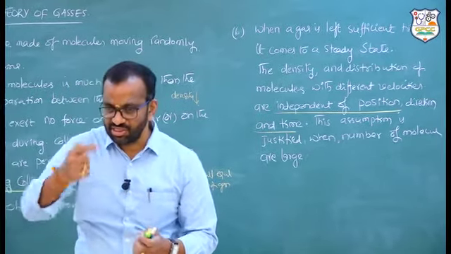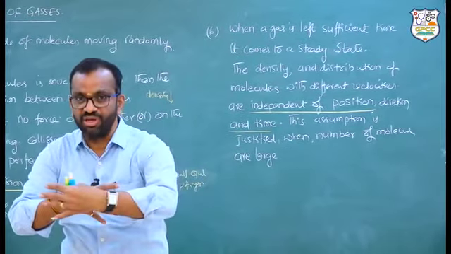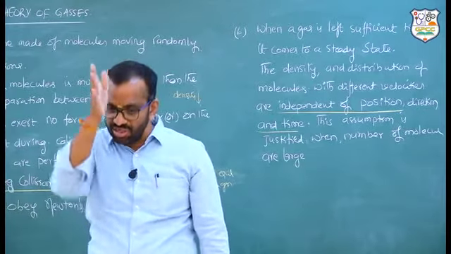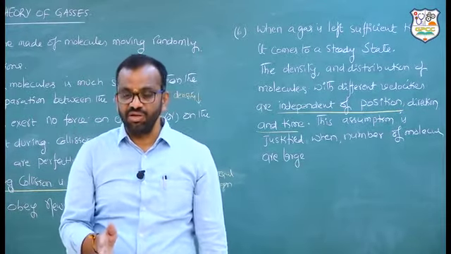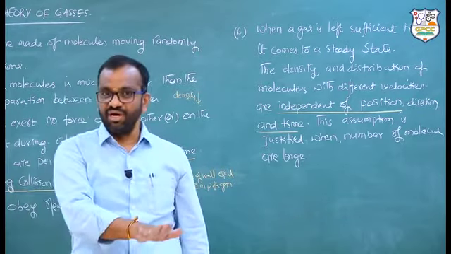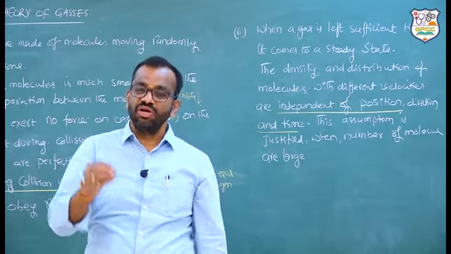Across this cross section, 4 molecules are going this way, 4 molecules are going in this direction. So what is the net? 0. So across any cross section, the number of gas molecules moving from left to right and from right to left are the same. That is the reason why the distribution is also not changing.